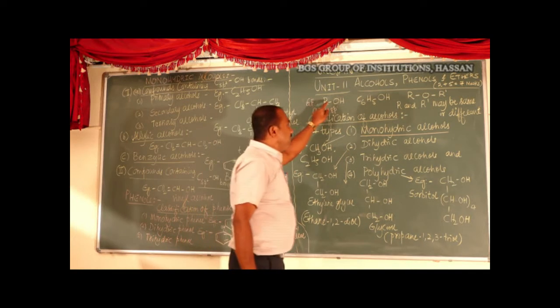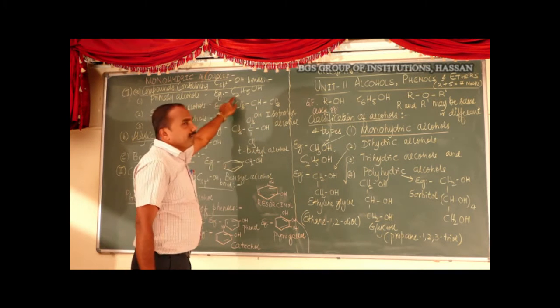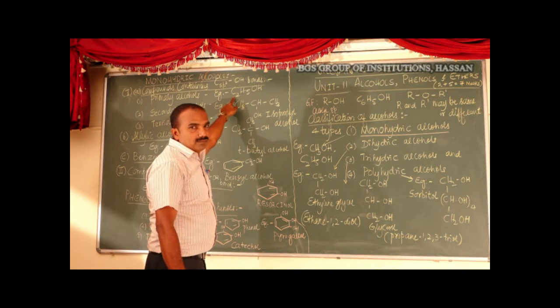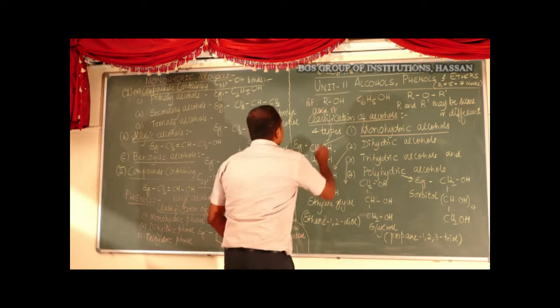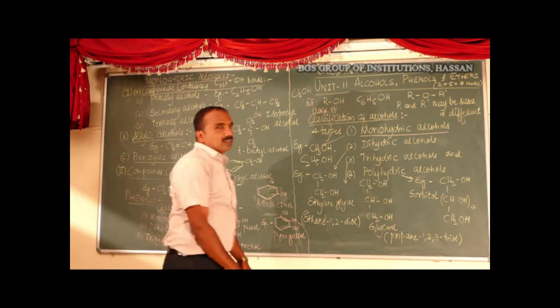Examples of alcohols are ethyl alcohol, C2H5OH, and methyl alcohol, CH3OH.